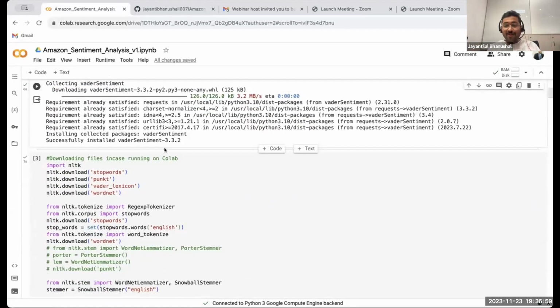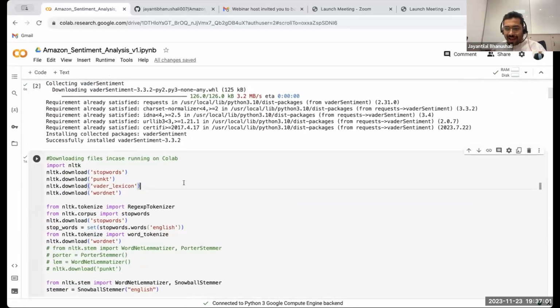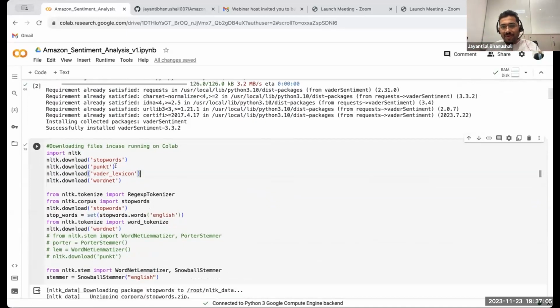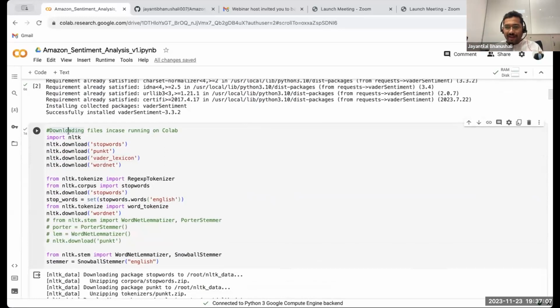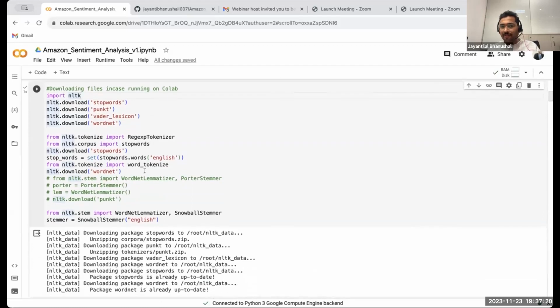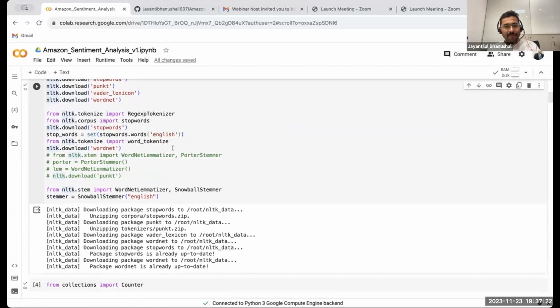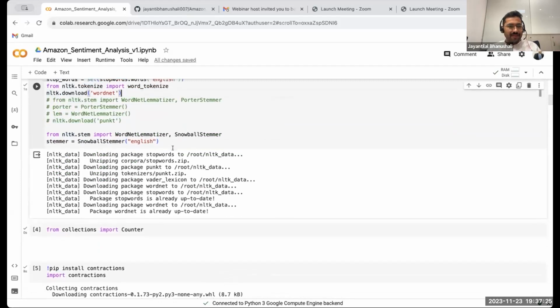Okay. Since we are working on natural language, right, text is also called natural language. We use this library called NLTK, which stands for Natural Language Toolkit, right? If you are working with text data in Python, you have to use this library. And these are some sub functions of this library, which are must have.